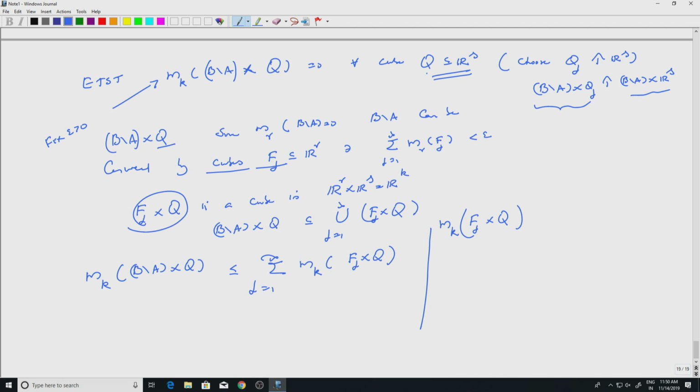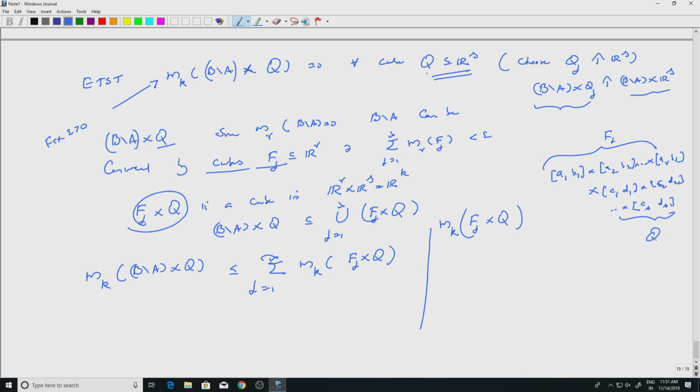So you simply look at the product of side lengths of each cube. So what I mean is Fj I can write as, maybe, [a1, b1] cross [a2, b2], etc., etc., [ar, br], right, and Q is another product of intervals, right. So I'll write it as [c1, d1] cross [c2, d2], etc., etc., [cs, ds], right. So this is my Fj and this is my Q.